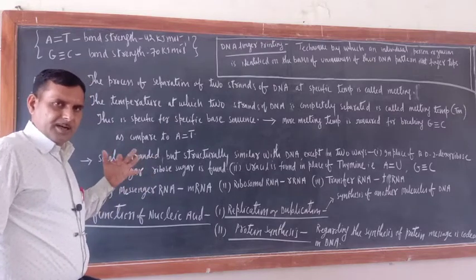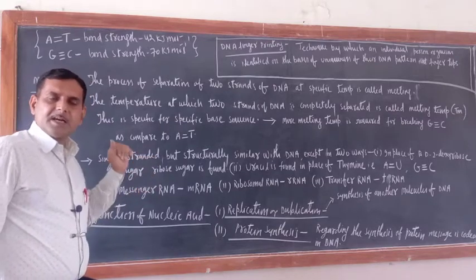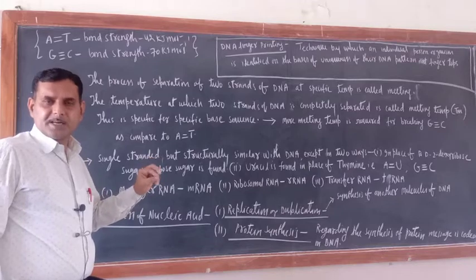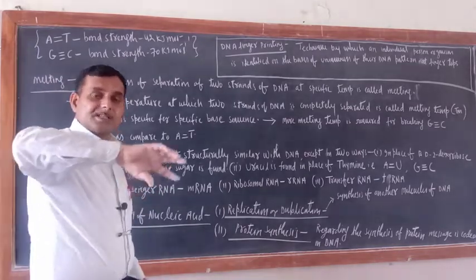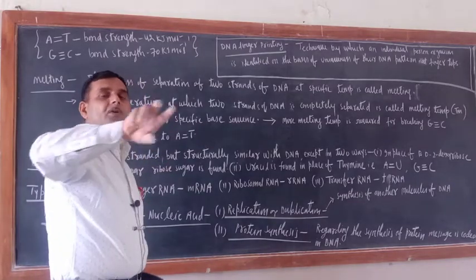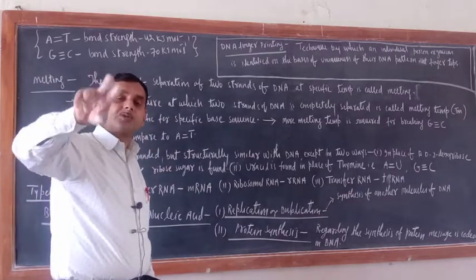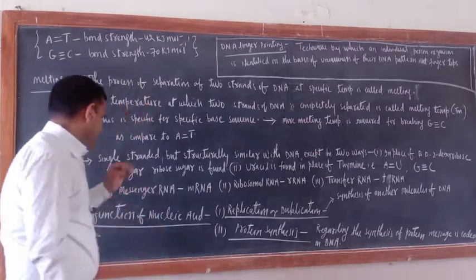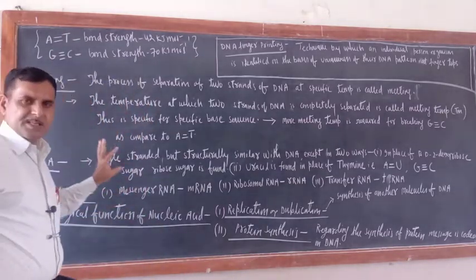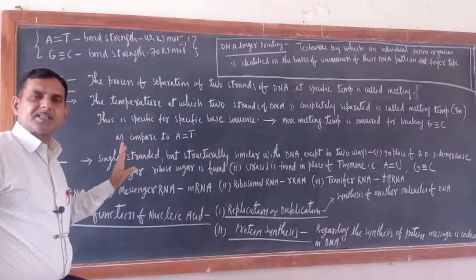This is one difference. Second difference, DNA is double stranded and RNA is single stranded. Sometimes a single strand gets coiled as if it were double stranded, but remember RNA is single stranded only.